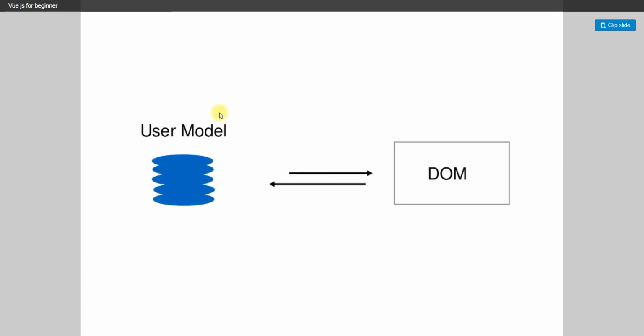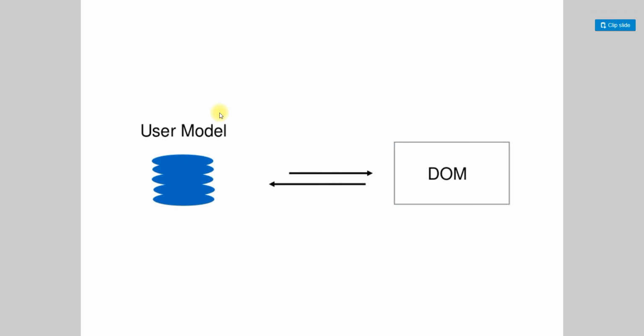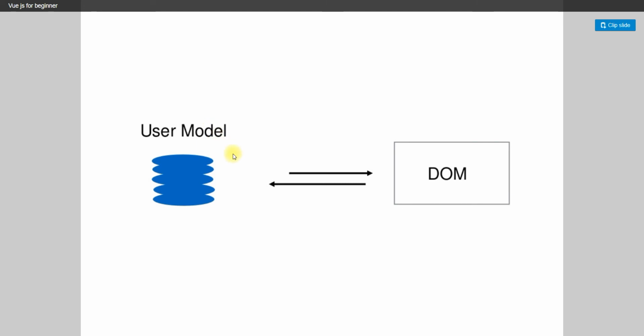So reactive binding: how it will bind reactively is from the user input and the DOM. The user input and the DOM will be interconnected with each other. It will pass from here and it will pass directly from here. This is the document object model.